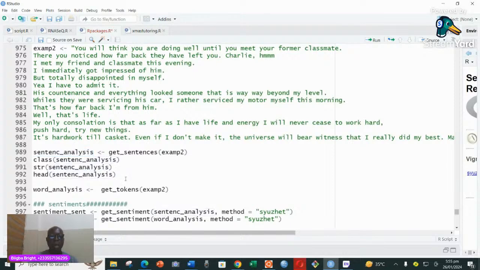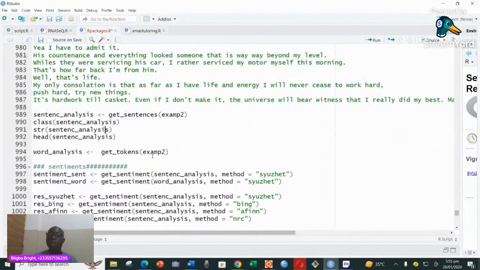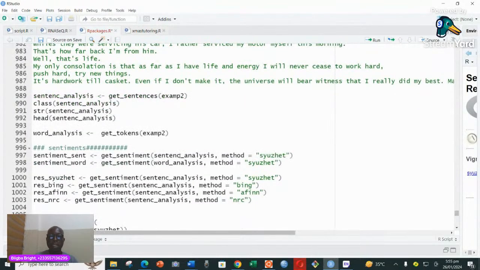If we also wanted to mine words, then we would say get tokens, and then we mine words individually. After that, we can decide to get the sentiment from each sentence or from each word. So we say get sentiment. This variable contained the sentences, and this one contains the words.